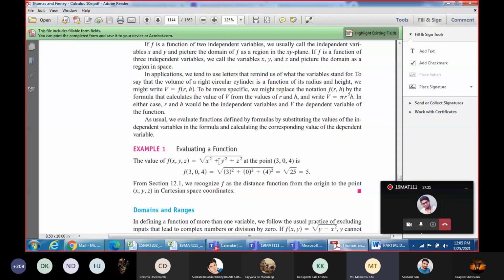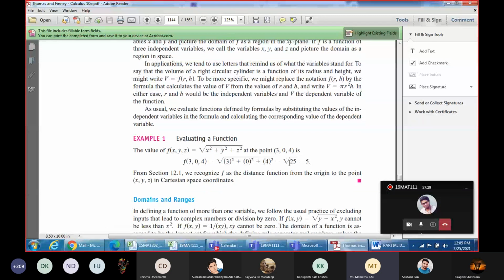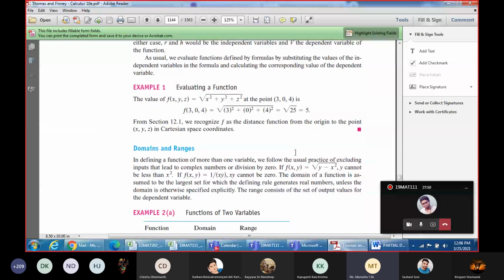You can find the value of f by substituting the values of x, y, z. For simplification, we have taken x as 3, y as 0, z as 4. If you substitute in this function, you will get f value as 5. You can vary x, y, z values independently. This is how you evaluate a function, which you all know.